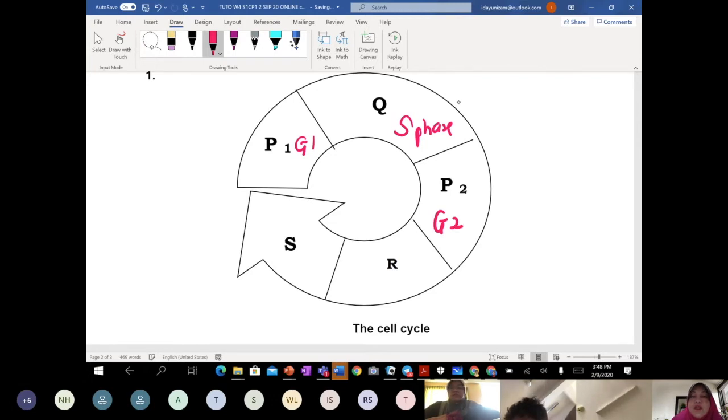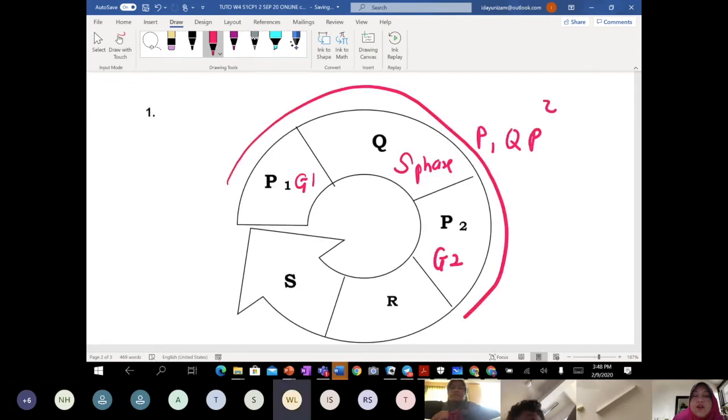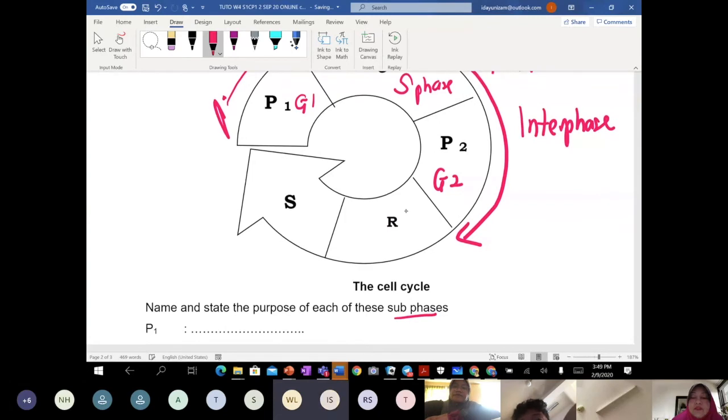P1, Q, and P2, they are all under what, class? Interphase. And how about R and S? R and S refer to mitosis.